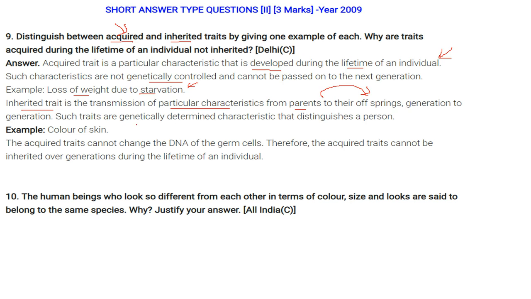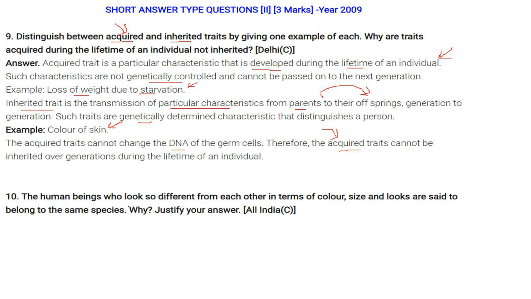These traits are genetically determined, like the color of the skin. Acquired traits cannot change the DNA of a germ cell. That is why acquired traits cannot be inherited over generations. This is what you acquire in your lifetime, and this is up to you only.